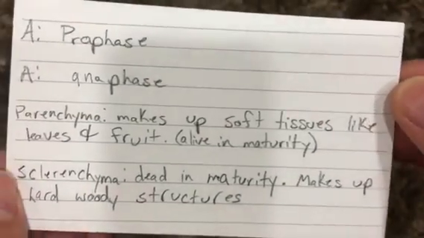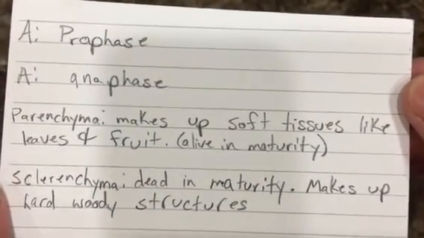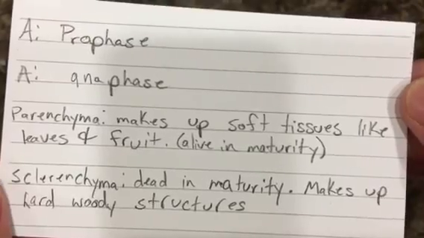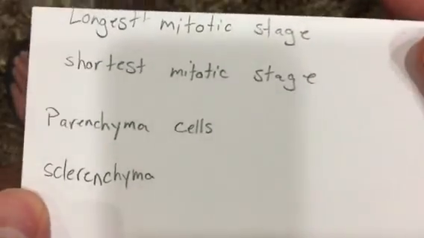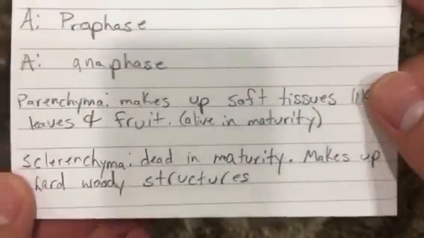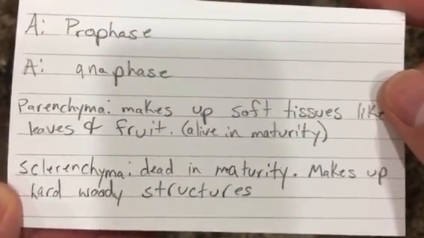Parenchyma cells make up soft tissues like leaves and fruit, alive in maturity. Sclerenchyma, dead in maturity, make up hard, woody structures.